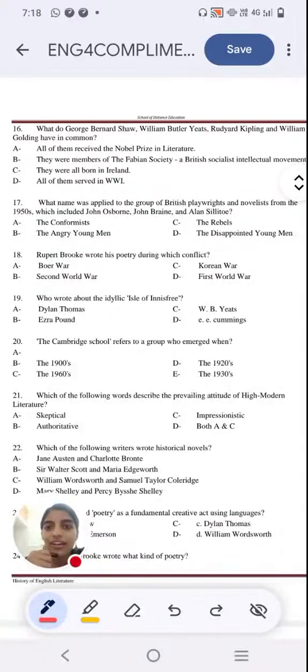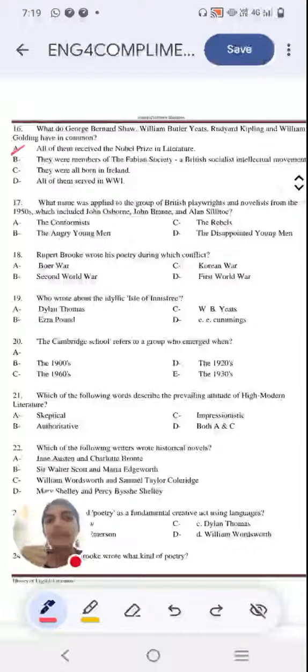Okay, let me tell you the answer and how and why we chose the option. The right option is option A. All of them are Nobel Prize winners. George Bernard Shaw won the Nobel Prize in the year 1925. If you don't know this already, or if you forgot it, you can write this down. William Butler Yeats won the Nobel Prize in the year 1923. Rudyard Kipling won the Nobel Prize in the year 1907.